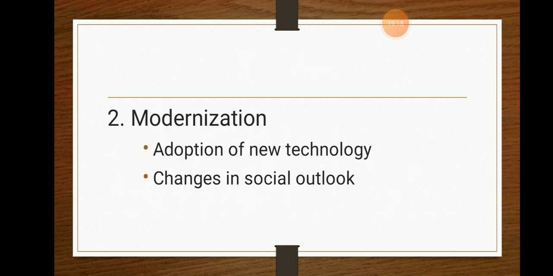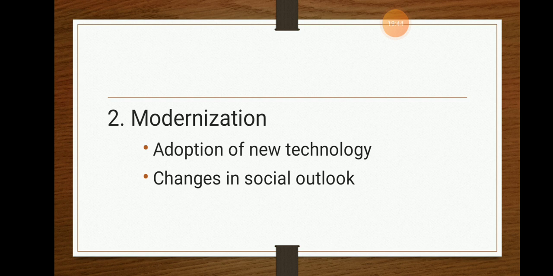Now let's come to modernization. What does basic modernization mean? Changing one's system into being modern, or upgrading or adopting new technology, and doing all the necessary things. That is known as modernization. Now, coming to the 5-year plan goals, it is not only necessary to adopt new technology, it is also about changes in the social outlook.